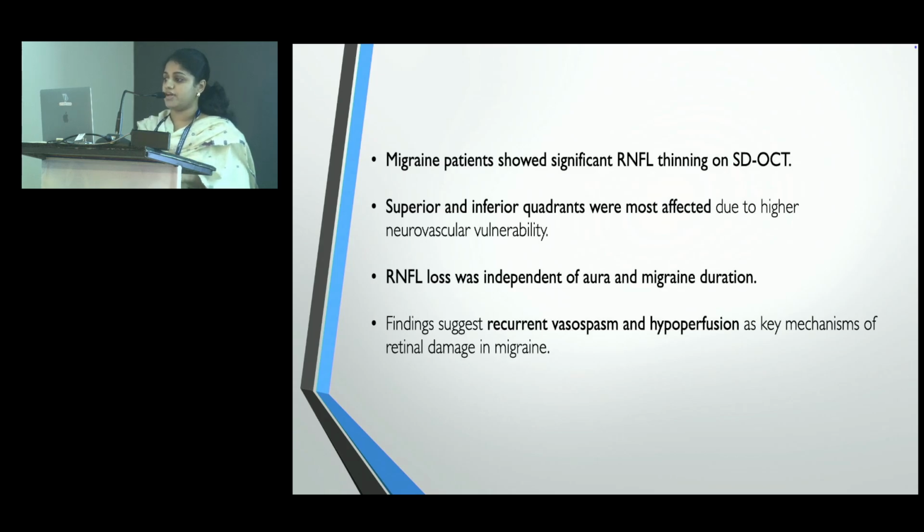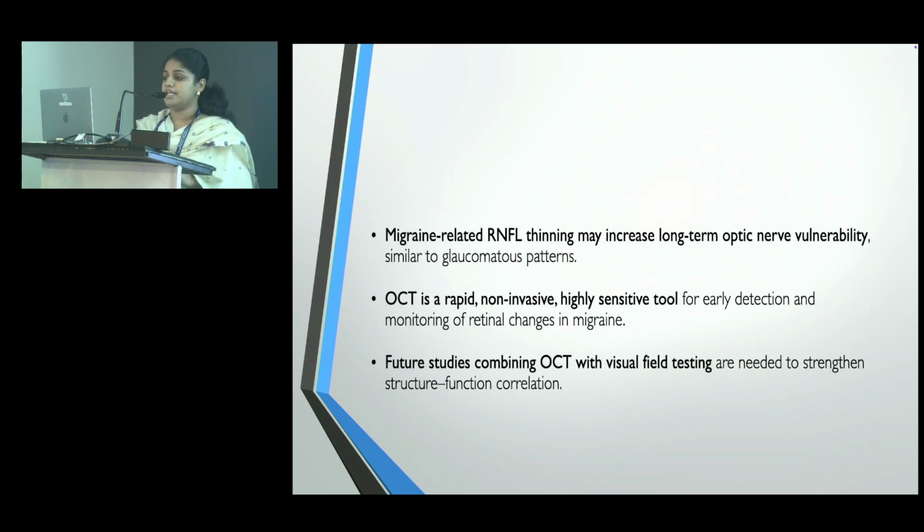Findings suggest that recurrent vasospasm and hypoperfusion are key mechanisms in retinal damage in migraine patients. Migraine-related RNFL thinning may increase long-term optic nerve vulnerability, similar to glaucomatous patients. So OCT is a rapid, non-invasive, highly sensitive tool. Future studies can combine OCT with visual field testing to assess the functional disability of the patient.